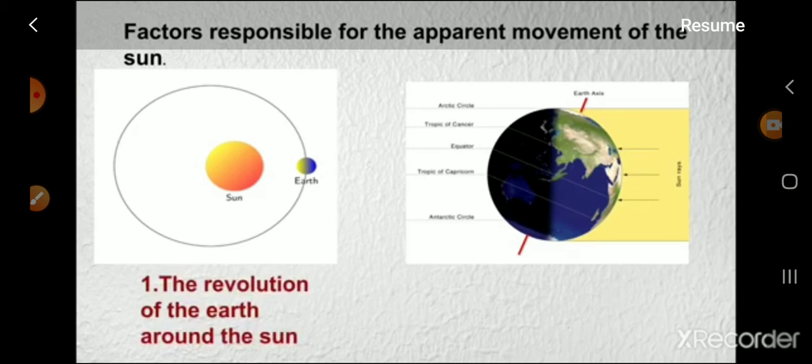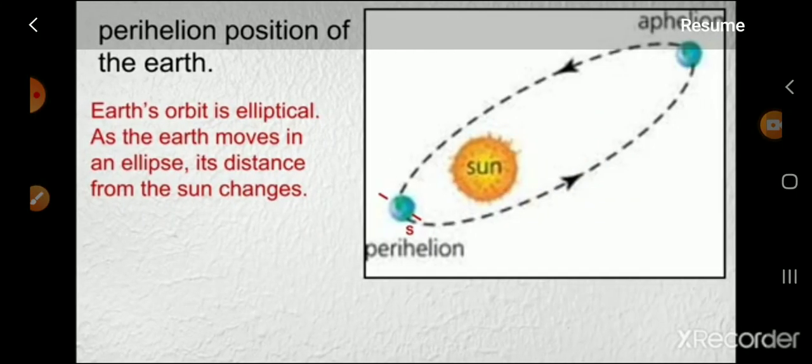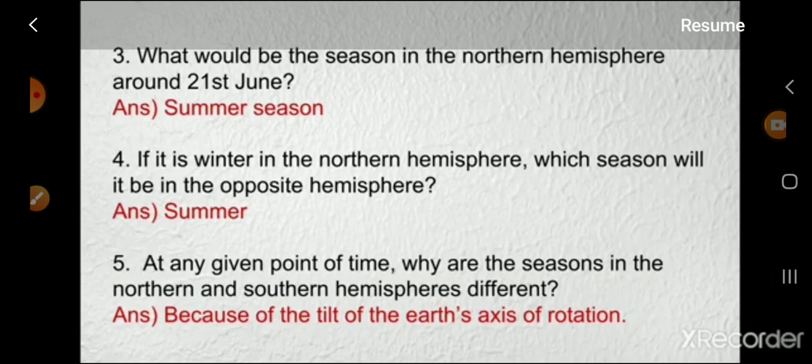This is the revolution of the earth around the sun. Perihelion position of the earth. Earth's orbit is elliptical. As the earth moves in an ellipse, its distance from the sun changes.